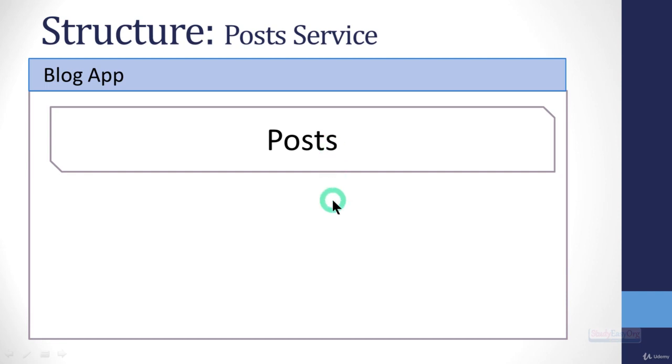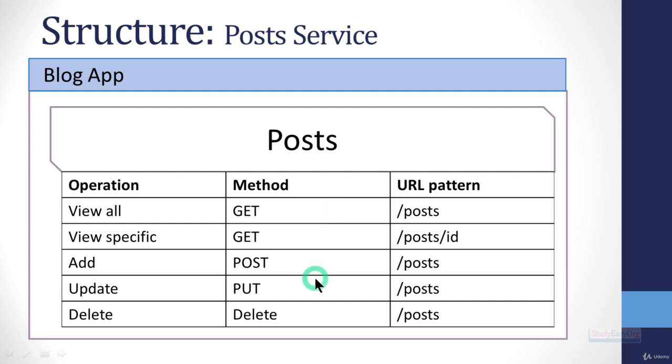So the URL patterns are based on the plural form of your specific resource. For example, in here, if I show you the list of operations, the first operation would be view all. So we will give the URL pattern as /posts, which is the plural form of post. Now the method would be GET.